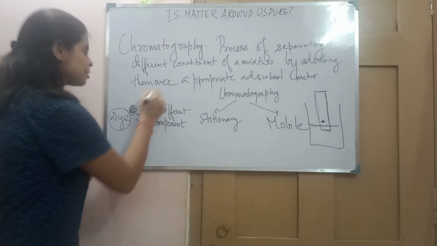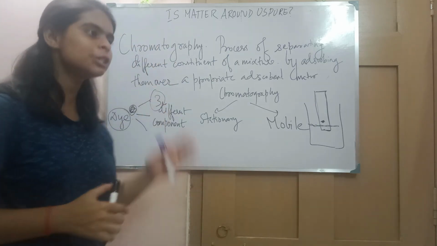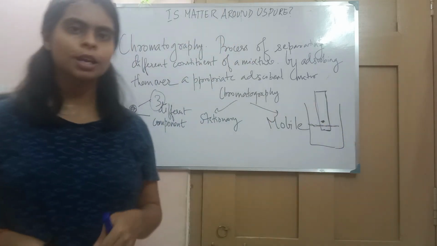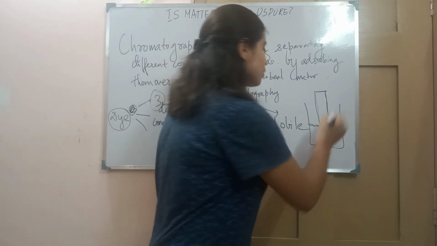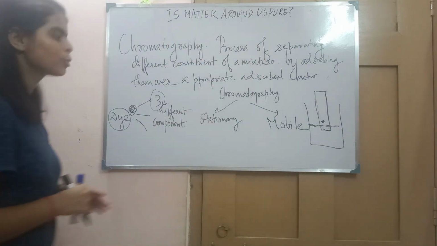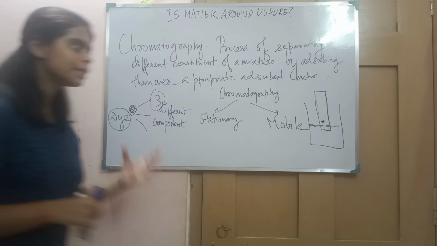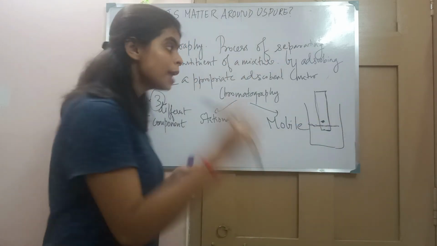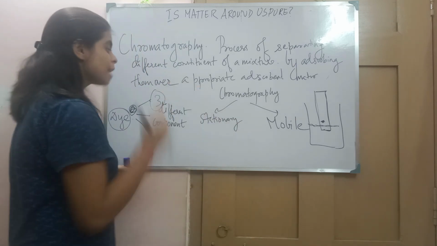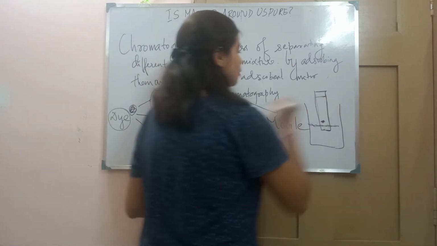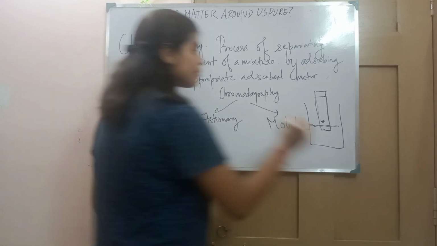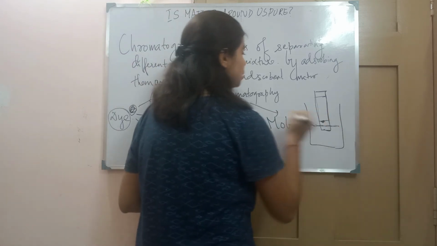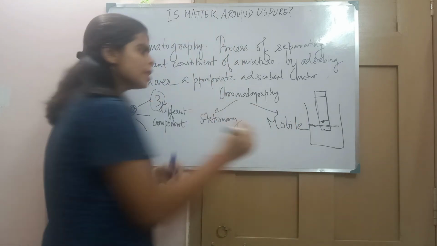Since this dye contains 3 different components, and these 3 components have a different affinity towards this particular solvent, it may happen that one of the components may not like to interact with the solvent, and you will see other components having a strong interaction with the solvent. The one having a strong interaction with the solvent will be present at the top, and the one having less interaction with the solvent will be present at the bottom.